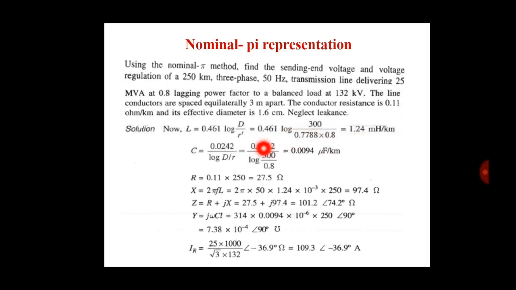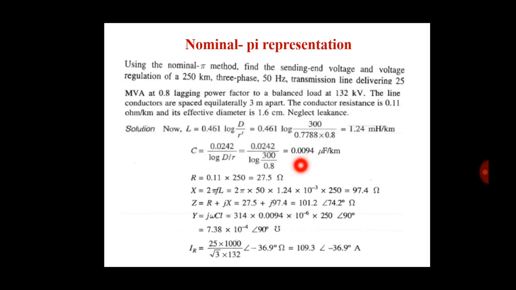Okay. Now we find the C. The equation of C is equal to 0.0242 divided by log D by R. So 0.0242, put the values of D and R. So we have the value of C equal to 0.0094 microfarad per kilometer.